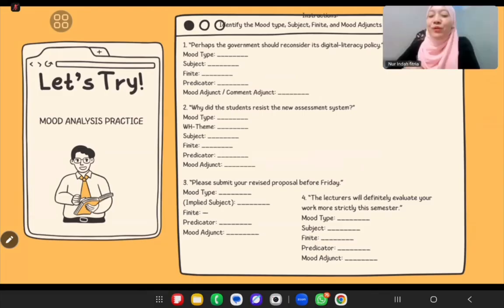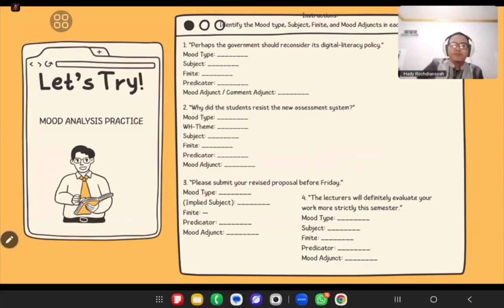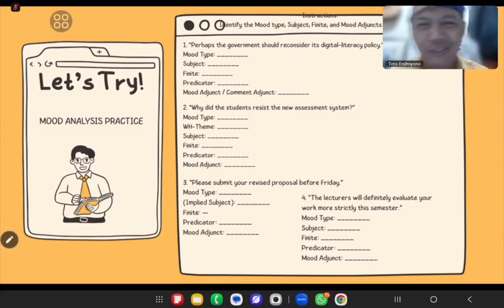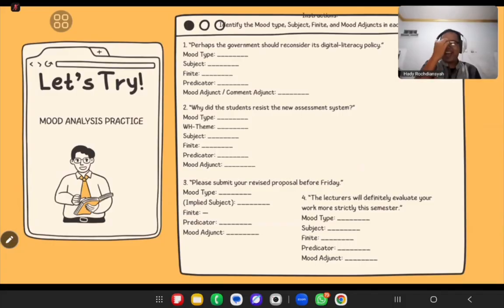What about number two? Come on. What about Mr. Toto, number two? Maybe Mr. Toto, you're the man. Come on. Let's try another student, I think. Okay, let me try then.